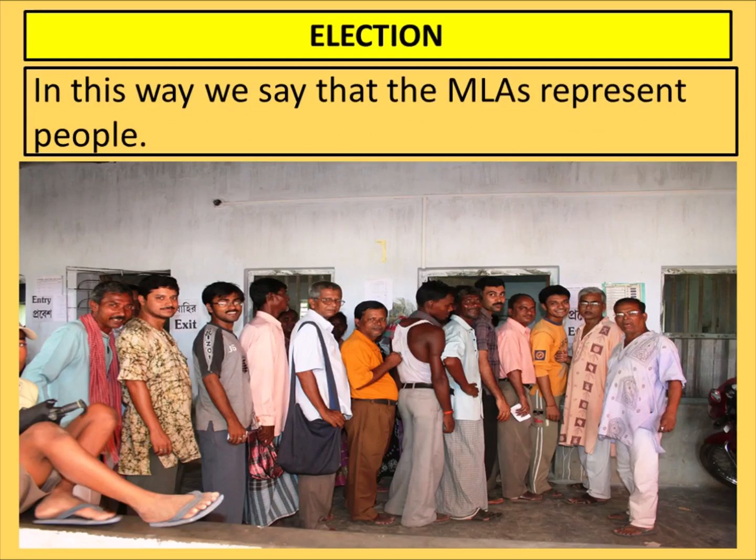Now, what is legislative assembly? In Delhi, you have a parliament house, but in states, we have legislative assemblies, and we have these assemblies in each of the states. At present, we have 28 states, which means we have 28 legislative assemblies and 28 state governments.